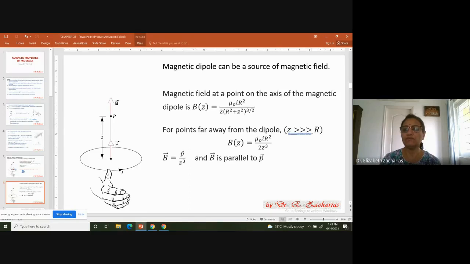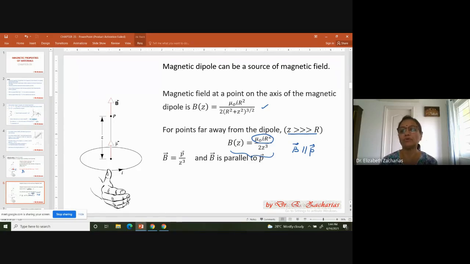So a dipole is one where R is going to be very, very small. You can't take any loop of current and call it a magnetic dipole. You call a loop of current a magnetic dipole if the radius of the area is small, which just means that z is going to be much, much greater than R. When you use that in this expression, what you get is this: the magnetic field is parallel to the mu vector.